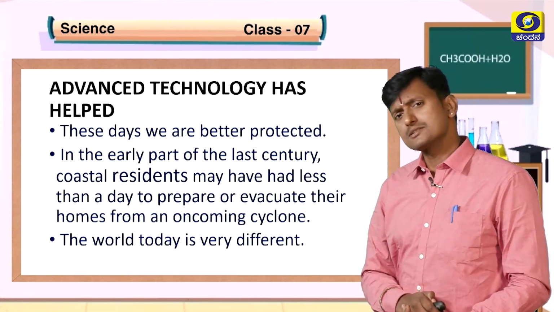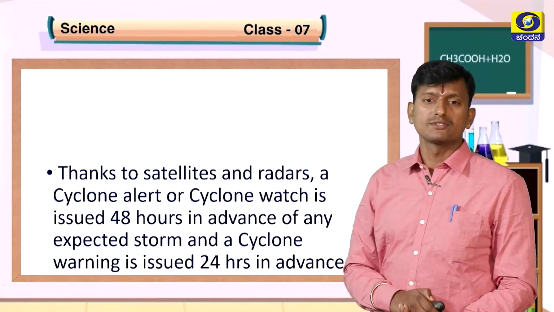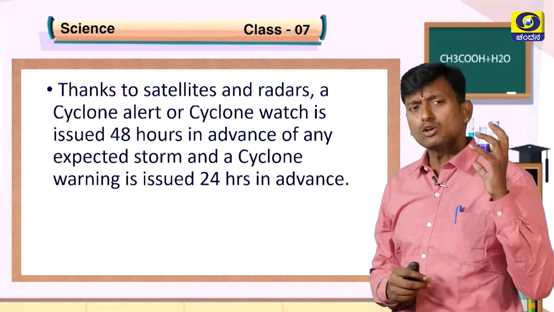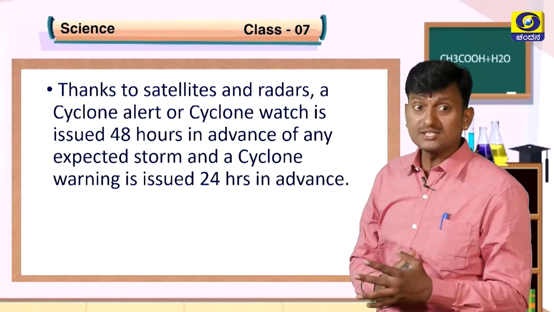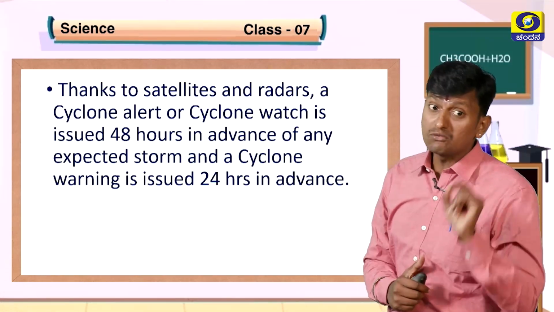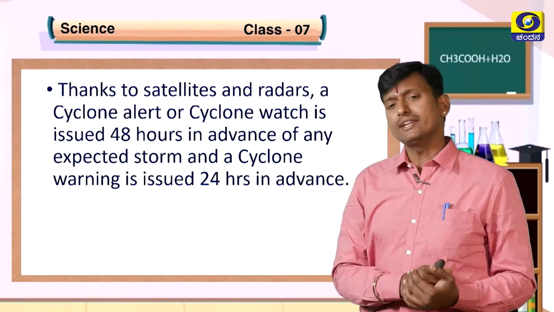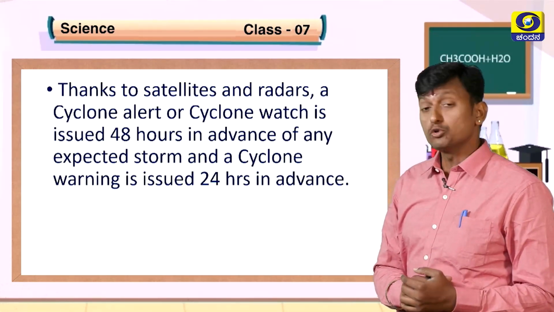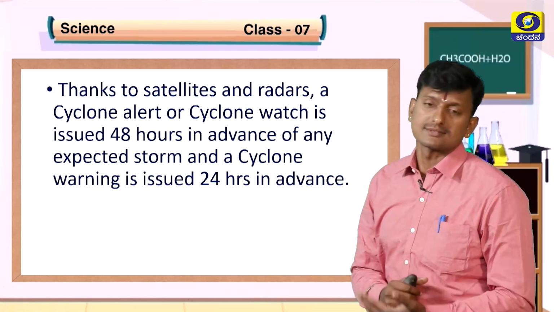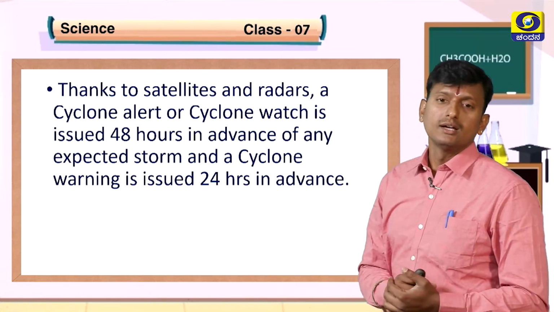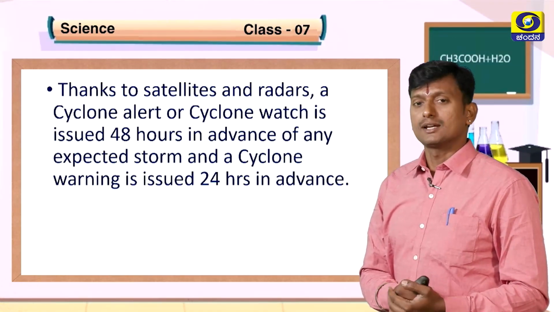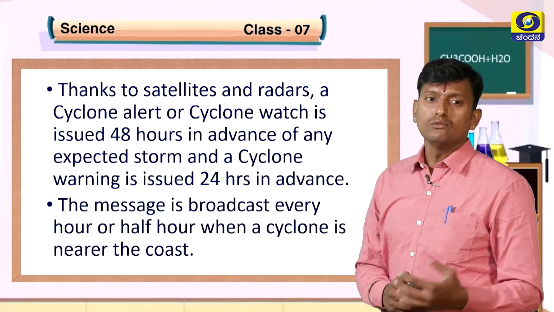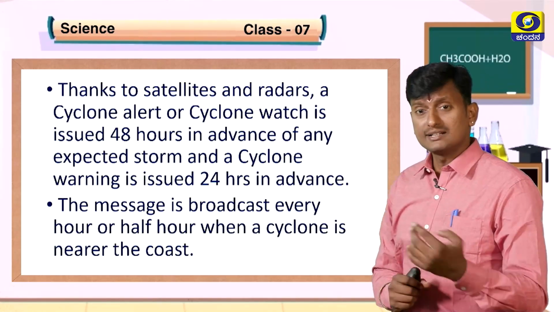How is it different? Yes, we have satellites. Thanks to satellites and radars, a cyclone alert or cyclone watch is issued 48 hours in advance of any expected storm, and a cyclone warning is issued 24 hours in advance. This is one of the scientific developments of the 21st century. So you can get information through satellites and radars.